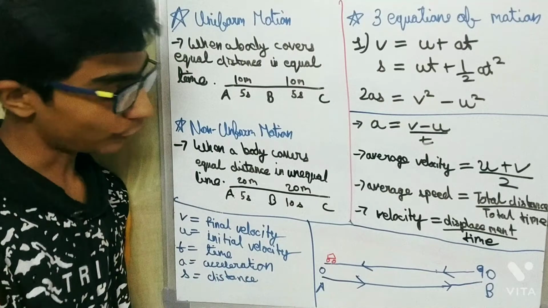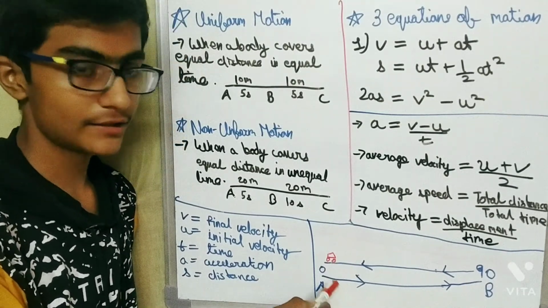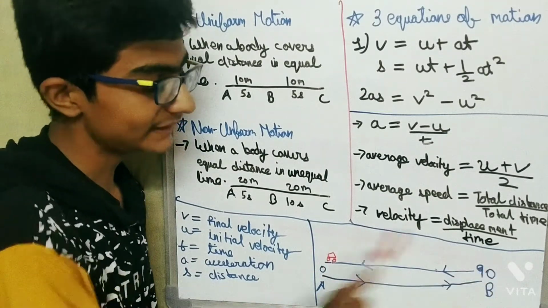So now moving forward, final velocity, see here, the body is here at 0, means initial velocity is 0, and then it goes to 90.